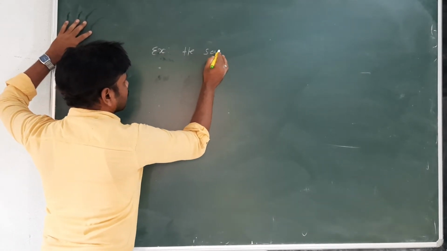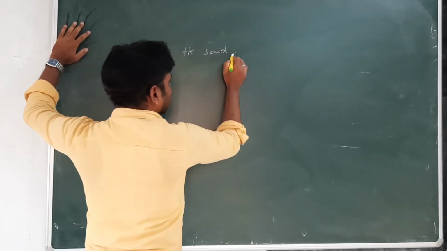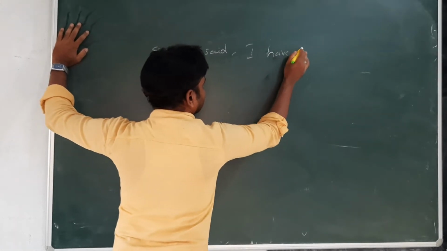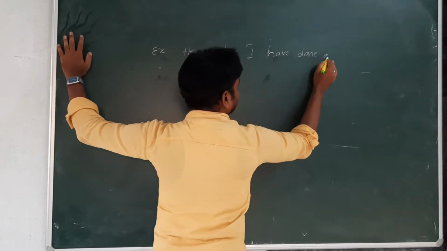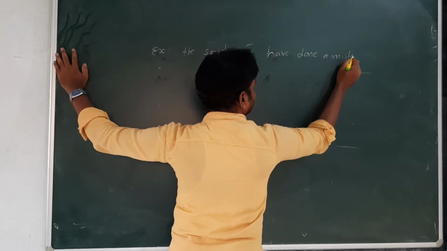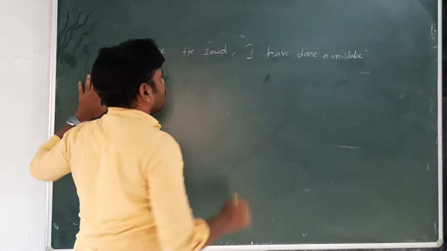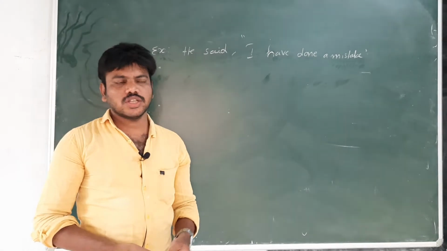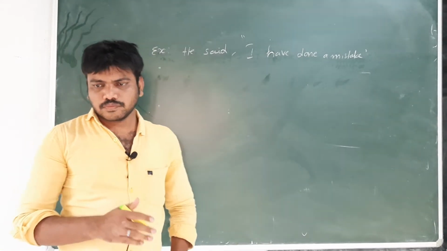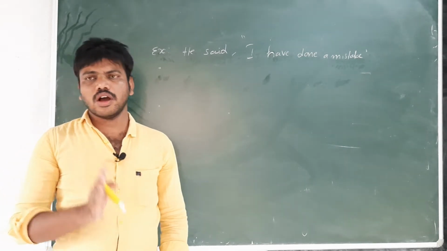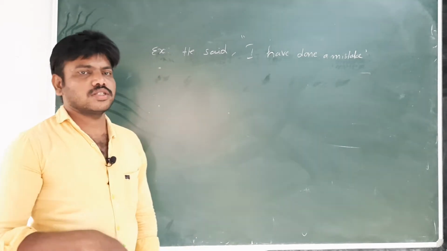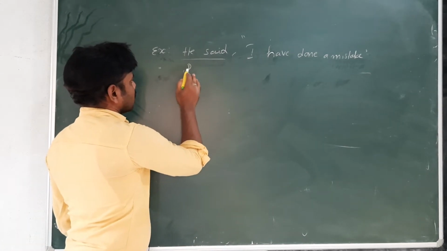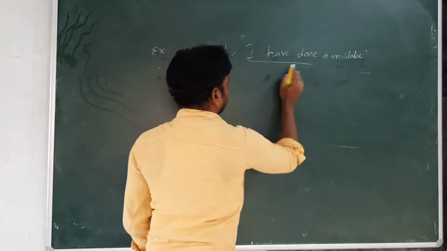He said, I have done a mistake. This is direct speech. Now you know what is the reporting verb or reporting clause, and what is the reported clause. Now this is the reporting clause, this is the reported clause.